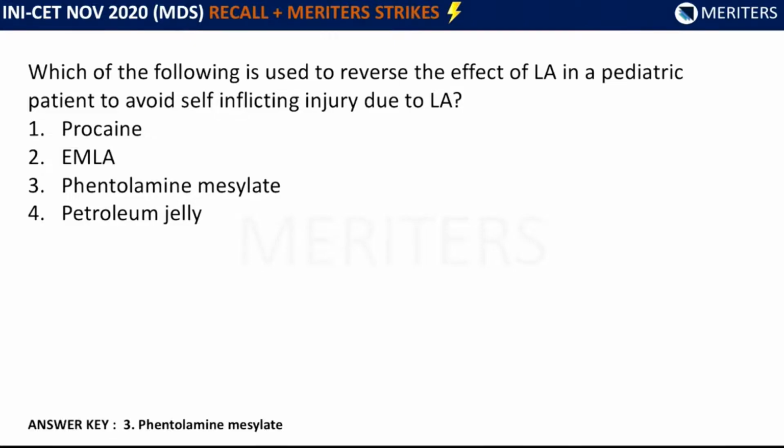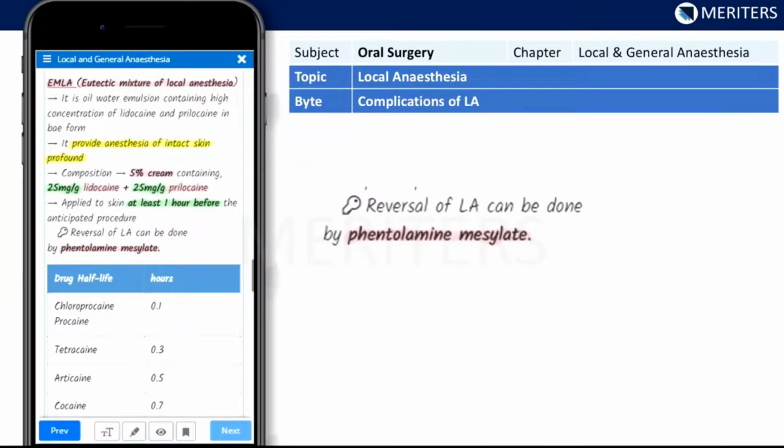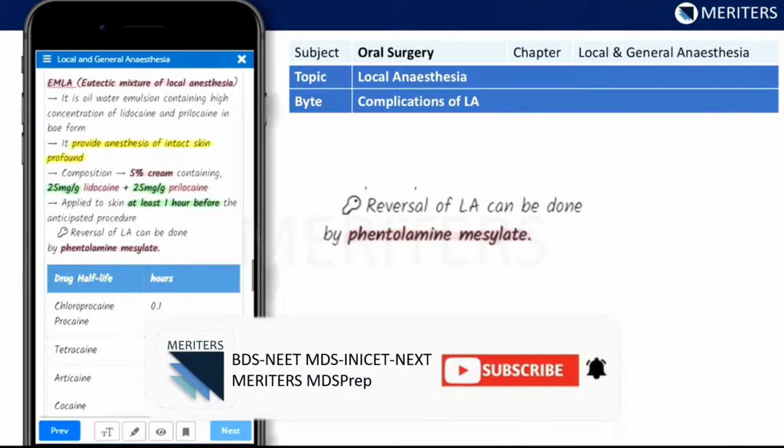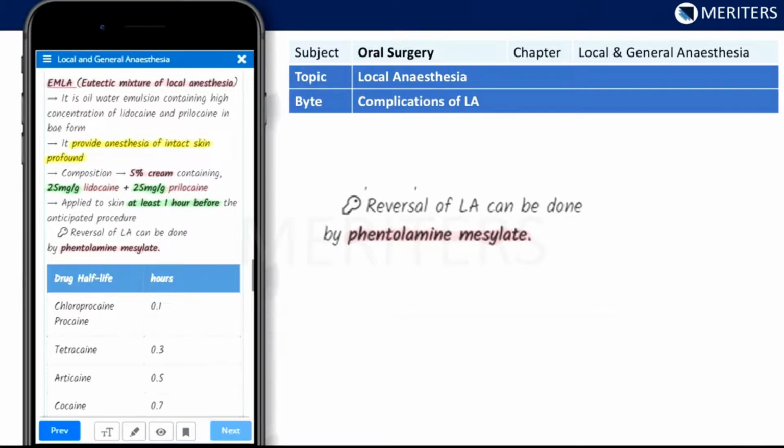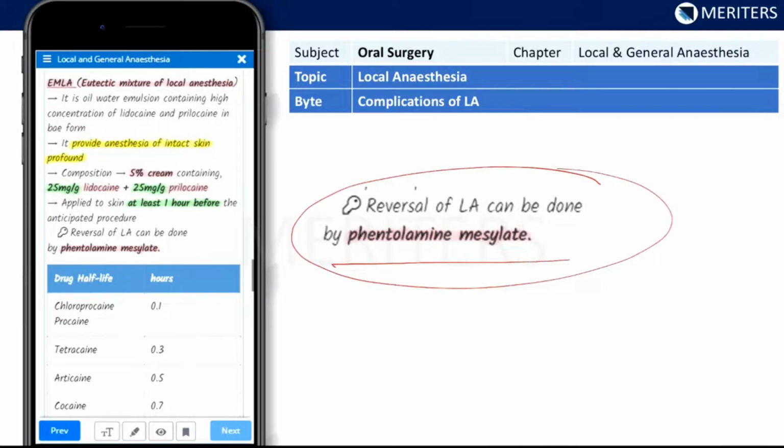Okay. So now see, you can find this in the subject oral surgery under the chapter local anesthesia. There is a bite which mentions it. Topic local anesthesia, bite is complications of LA. Now you can see here EMLA, eutectic mixture of local anesthesia. That is also explained very well. And this line is written there: reversal of local anesthesia can be done by phentolamine mesylate. So this one was the direct answer. This was the direct question which was asked in a clinical form.